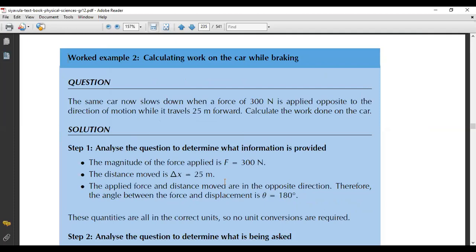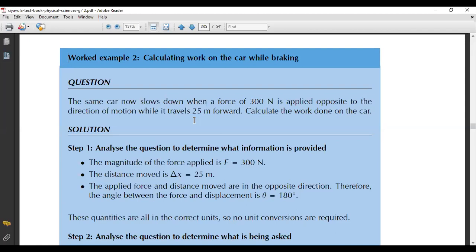Okay. So now they come back and say the same car now slows down when a force of 300 Newton, which is what we just spoke about, is applied opposite to the direction of motion while it travels 25 meters forward. Calculate the work done on the car. So once again, we do our first step. We analyze the question to determine what information is provided. Okay, so the magnitude of the force now is 300. The change in distance is 25 meters.